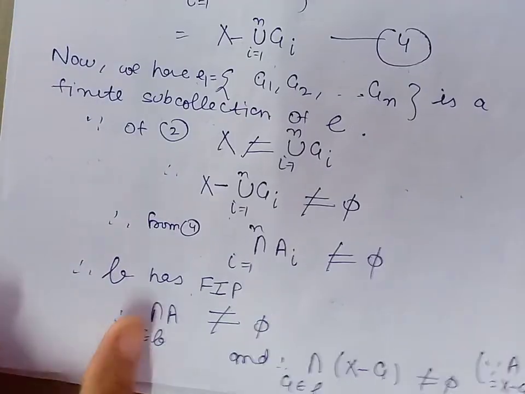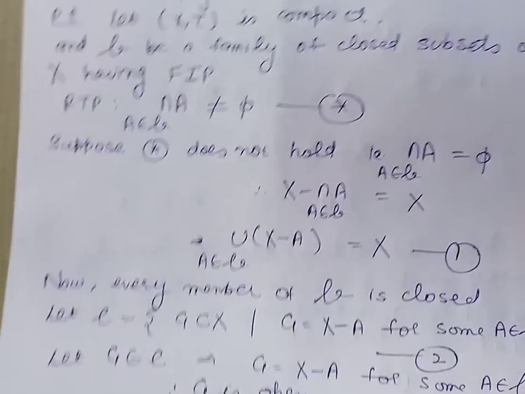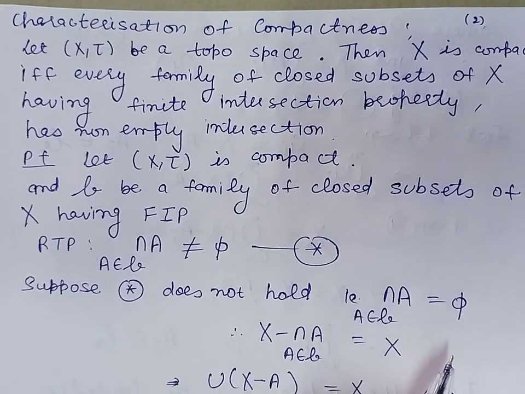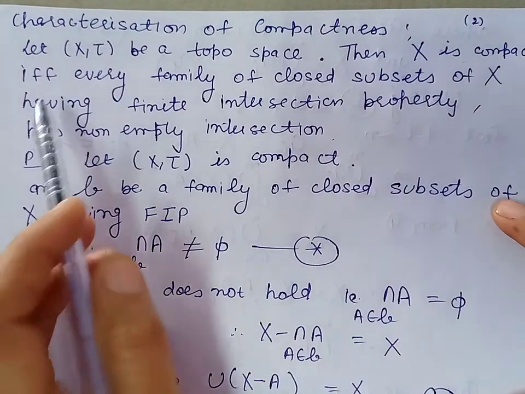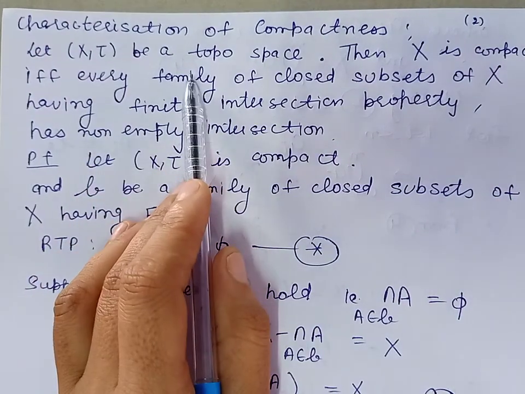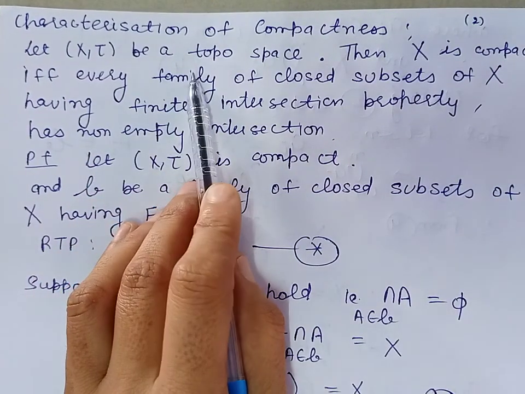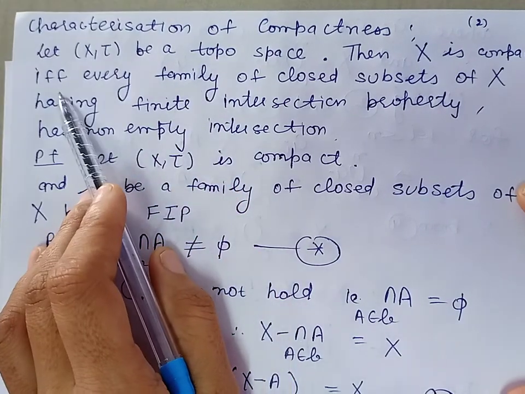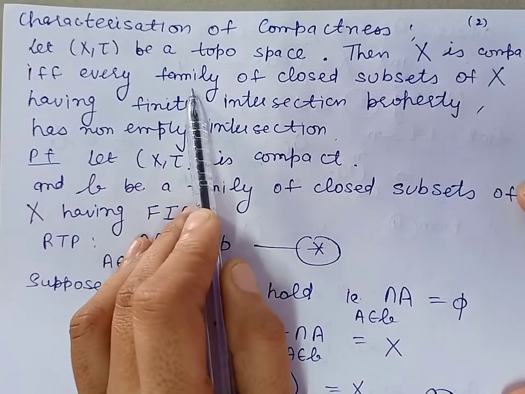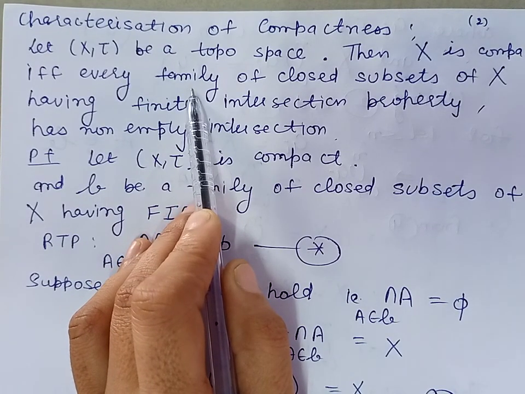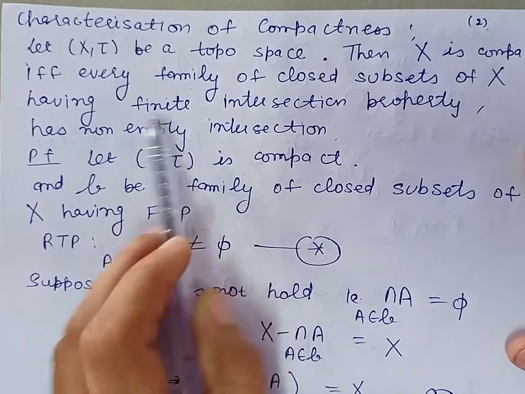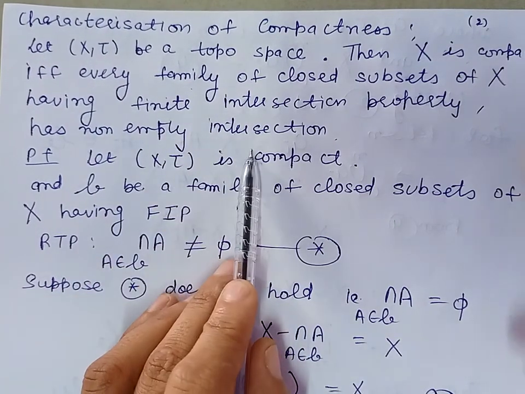Now next we discuss an important theorem which is the characterization of compactness in terms of the finite intersection property. So let (X, tau) be a topological space. Then we prove that X is compact if and only if every family of closed subsets of X having the finite intersection property has non-empty intersection.